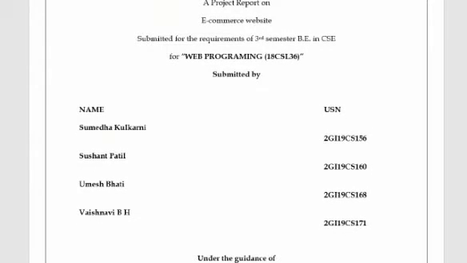So we have made an e-commerce website. E-commerce websites are online portals that facilitate online transactions of goods and services through the transfer of information and funds over the internet.